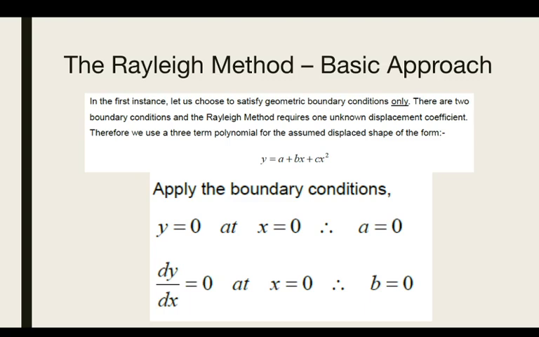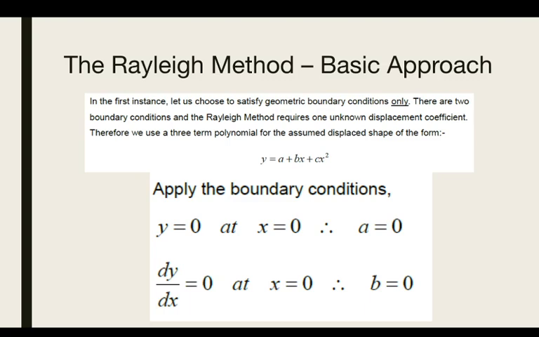Therefore we use a three-term polynomial for the assumed displacement shape, of the form y equals a plus bx plus cx squared. So there are two boundary conditions and the Rayleigh method has one, so 2 plus 1 is equal to 3. So you have to write a polynomial with three terms, so y should be equal to a plus bx plus cx squared.